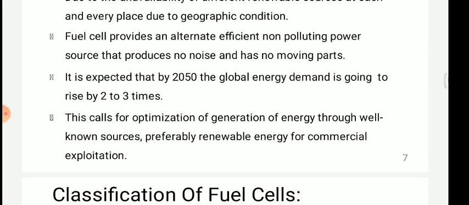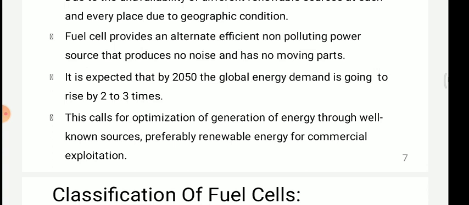So we cannot assume how much energy we will require in the future as well as in the current situation. So this calls for the optimization of energy generation through well-known sources, preferably renewable energy sources, for commercial exploitation.